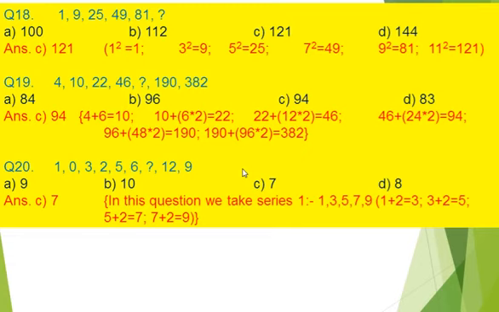Question number 20. 1, 0, 3, 2, 5, 6, missing, 12, 9. In this there are 2 series. One is 1, 3, 5, 7, 9. Another is 0, 2, 6, 12. So we take the series 1, 3, 5, 7, 9. In this 1 plus 2 is 3, 3 plus 2 is 5, 5 plus 2 is 7, 7 plus 2 is 9. So our answer is option C, 7.